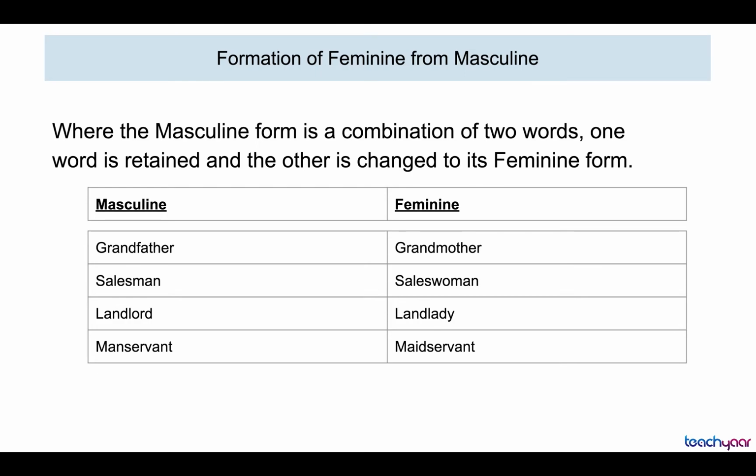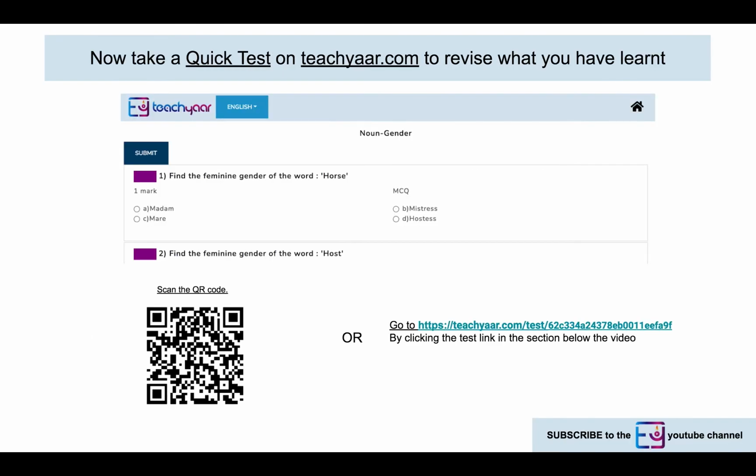So this is how words are changed from masculine to feminine. So through this video, you have learned about the gender of nouns: masculine, feminine, common, and neuter. You also learned the different ways the feminine form is derived from the masculine.